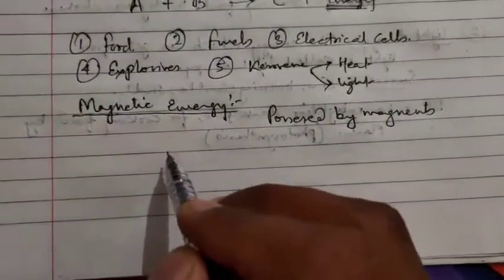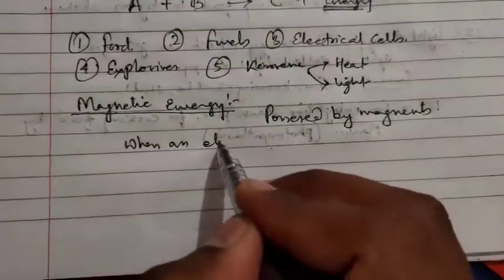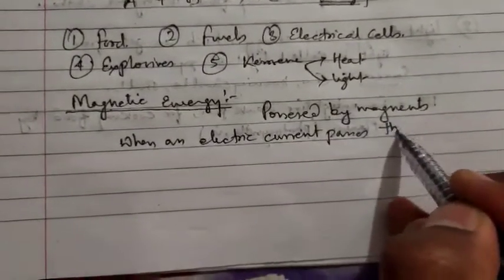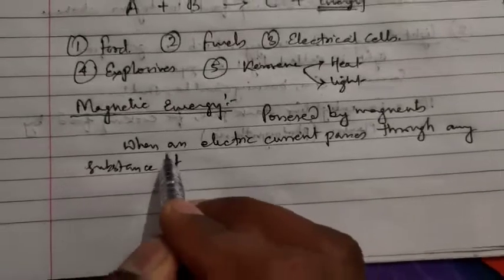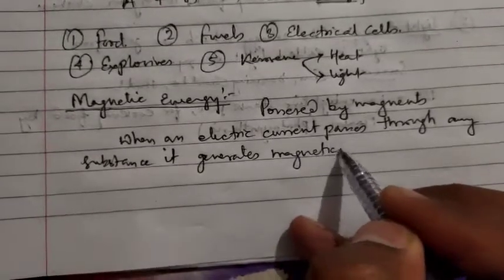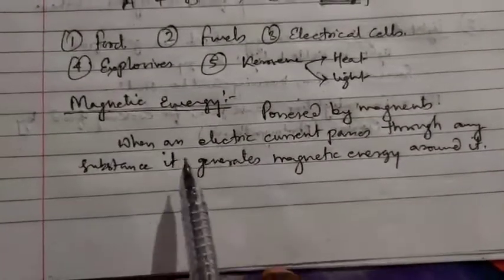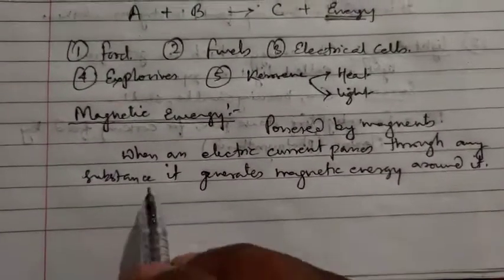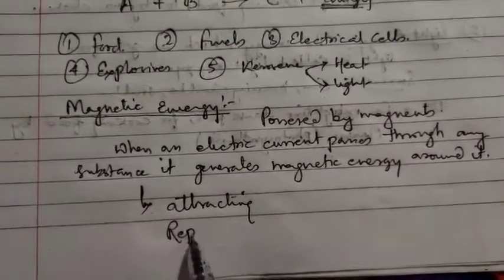Or we can say that when an electric current passes through any object or any substance, it generates magnetic energy around it, which is capable of attracting or repelling.